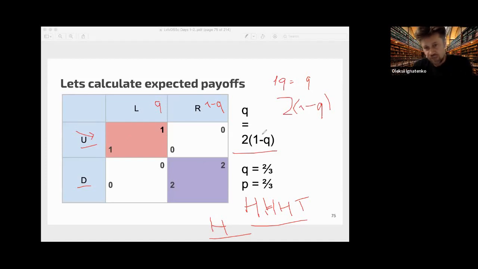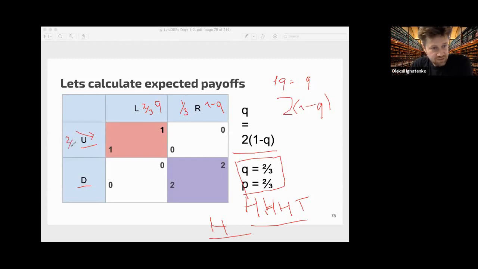So if we make equalities, then we get that, and since players are symmetrical, they play Q with probability 2/3 and R with probability 1/3. This is a Nash equilibrium in mixed strategy for this game.